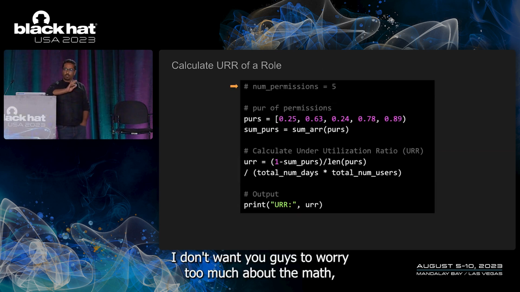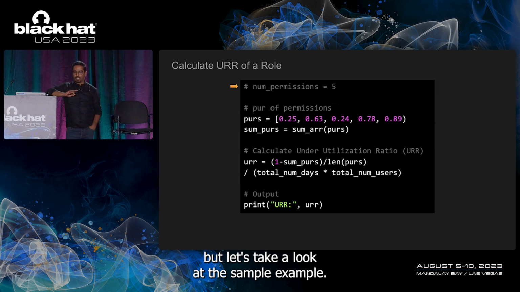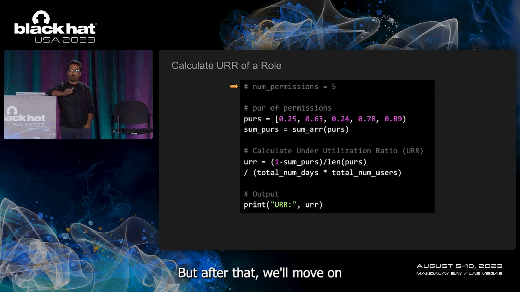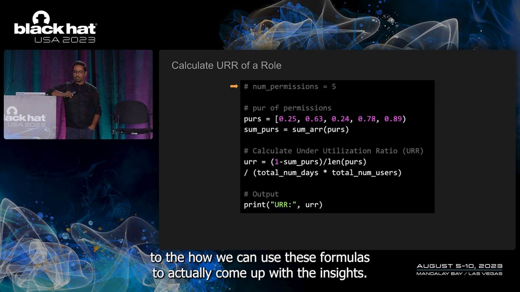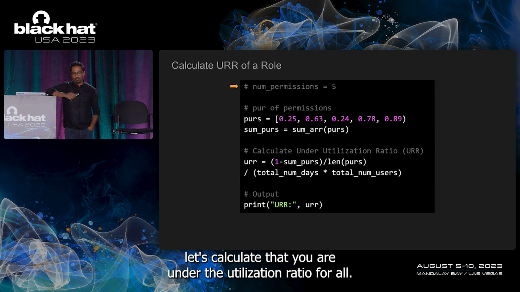I don't want you guys to worry too much about the math, but let's take a look at the sample example, and after that we'll move on to how we can use these formulas to actually come up with the insights. But for the math right now, let's calculate a URR, underutilization ratio of a role.